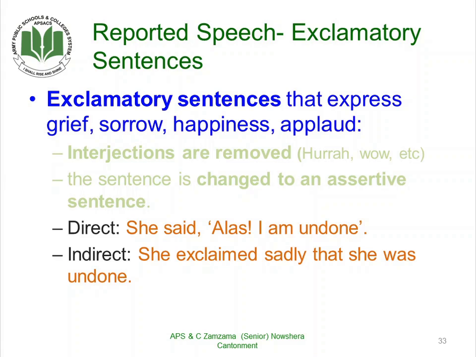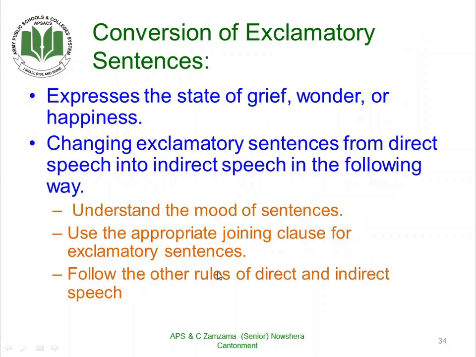For example, here direct speech: she said, alas, I'm undone. She exclaimed sadly. Now alas is something which is showing some sadness. So here it says she exclaimed sadly that she was undone. Let us go into the details of it.